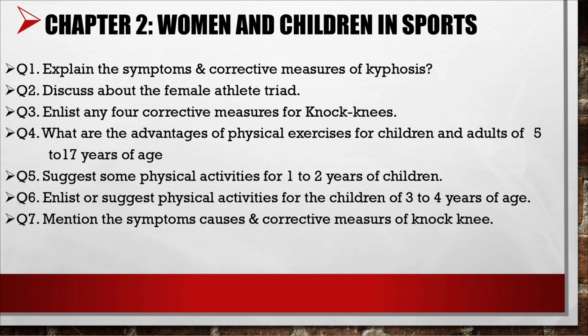Question 1, explain the symptoms and corrective measures of cirrhosis. Question 2, discuss the female athlete's triad. Question 3, enlist any 4 corrective measures for knock-knee. Question 4, what are the advantages of physical exercise for children and adults of 5 to 17 years of age? Question 5, suggest some physical activity for children of 1 to 2 years.